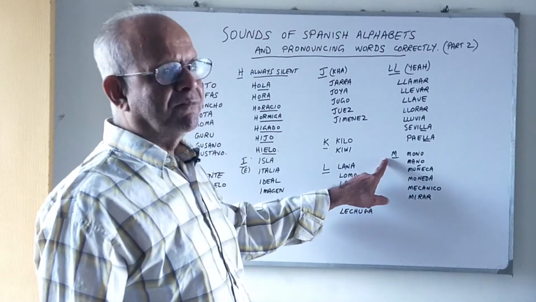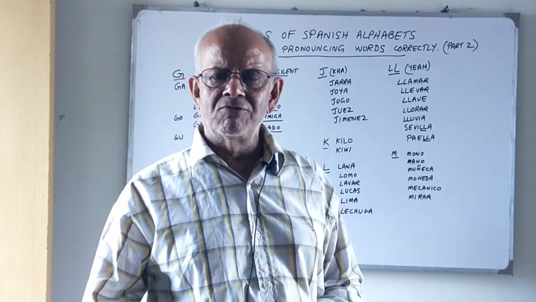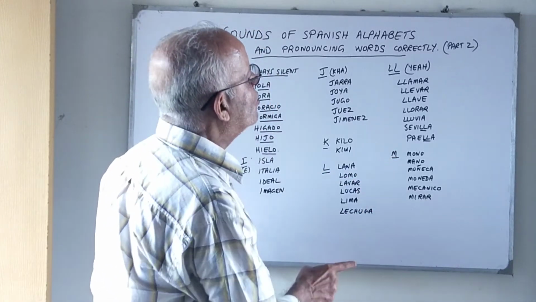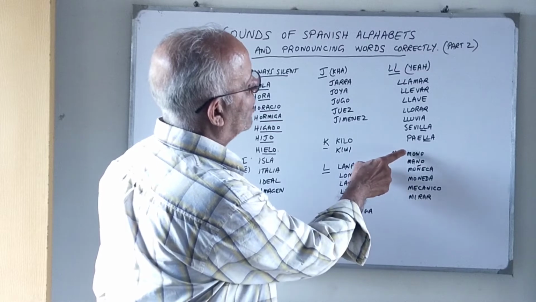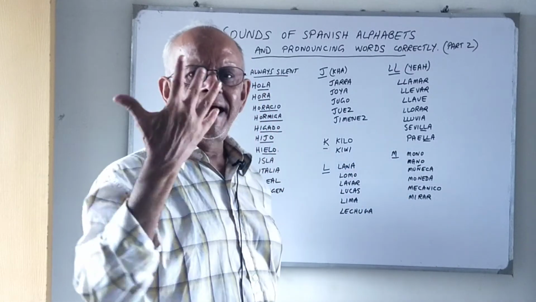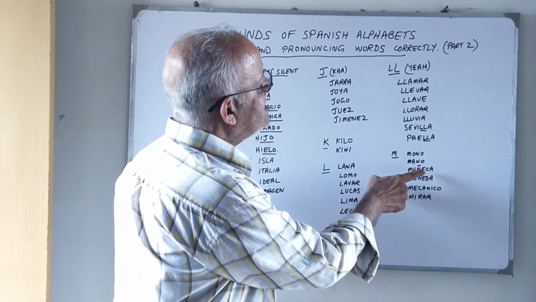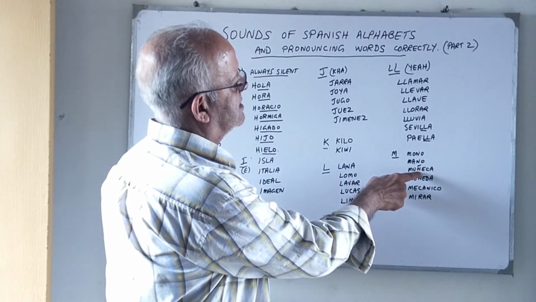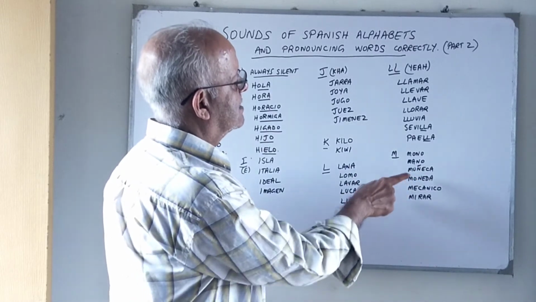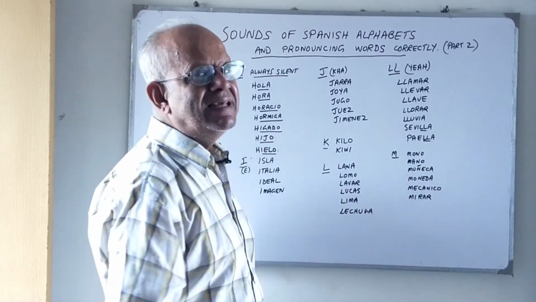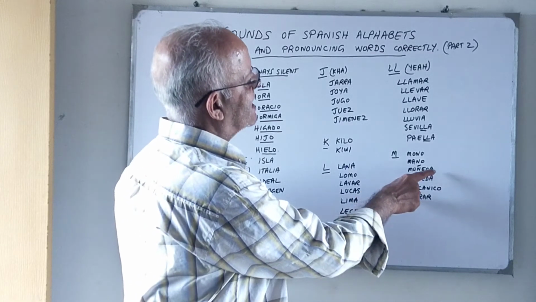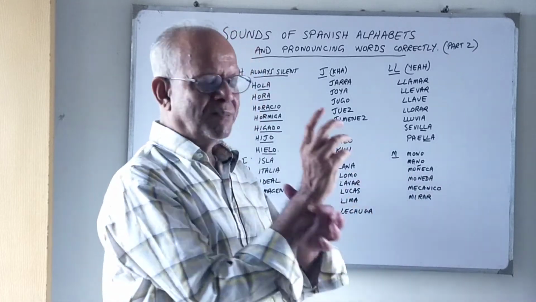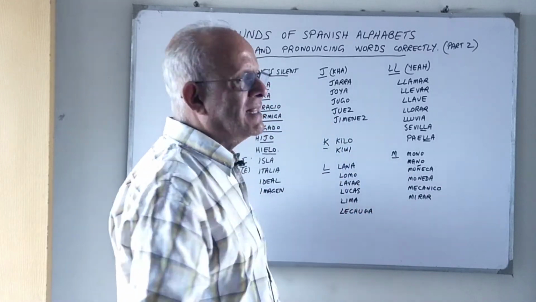Okay, and the last alphabet for today, M. M has the same sound in Spanish as the English M. Okay, so mono, mono is a monkey. Mono, mano, mano, hand. Muñeca, okay, this is an Ñ. We'll be going into this very shortly in the next class. Okay, this Ñ has a nye sound. Okay, so muñeca means a doll. Muñeca also means the wrist. Moneda, moneda means a coin.